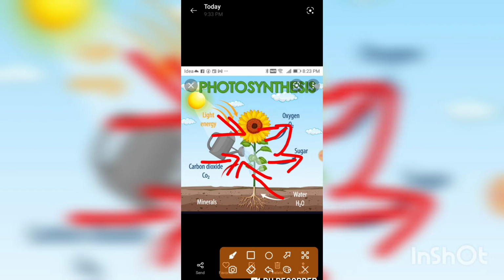The byproduct is oxygen. So students, did you understand the process of photosynthesis? It takes place in the presence of sunlight, and the chlorophyll of the leaf uses carbon dioxide and water and converts this light energy into food called sugar, and during this process oxygen is liberated. That process is called photosynthesis.